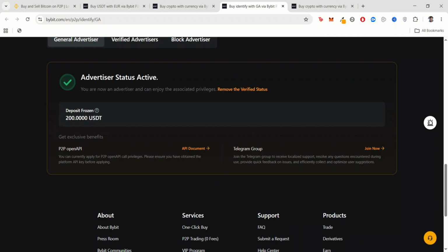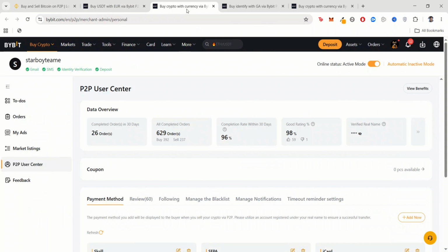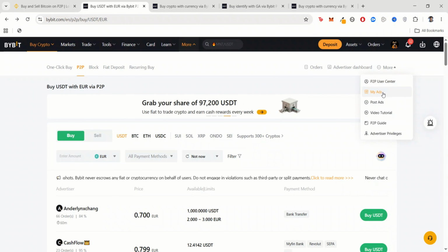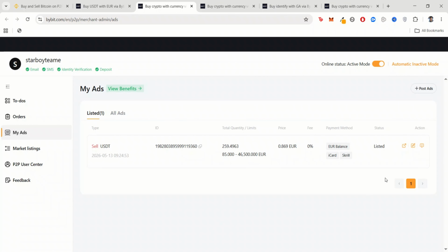I'm also going to talk about editing an ad. If you go to P2P on Bybit and want to edit an ad, all you need to do is go to my ads like I showed you. But the problem here is that it always asks for an authentication code. Meanwhile, Binance doesn't ask for an authentication code. You can easily edit your ads fast, and if you are competing in the market, you edit it fast so that your ads can come out on top. But in Bybit it's otherwise.